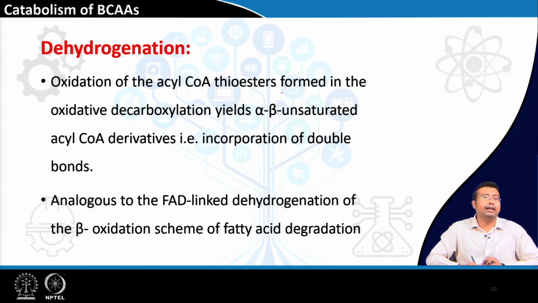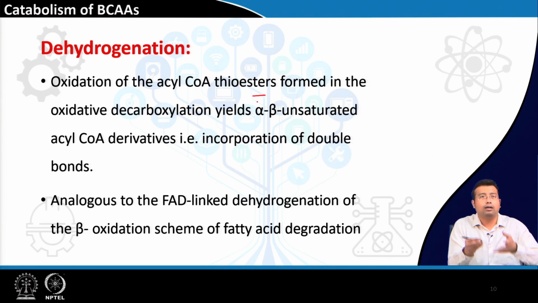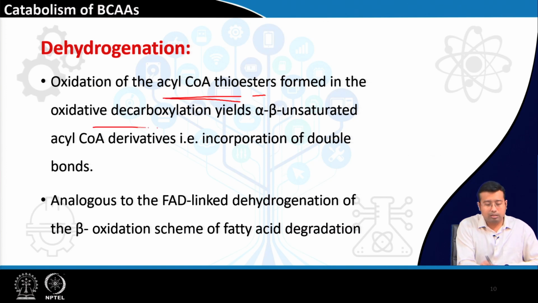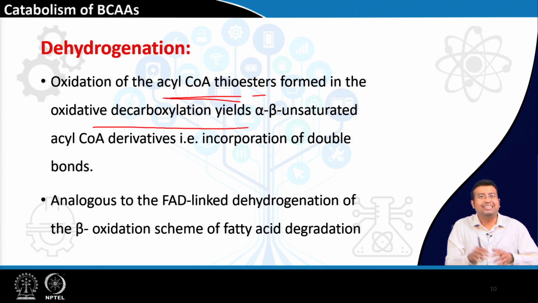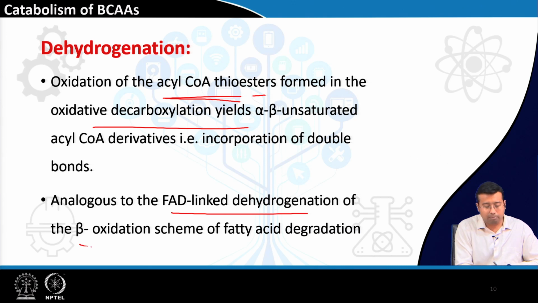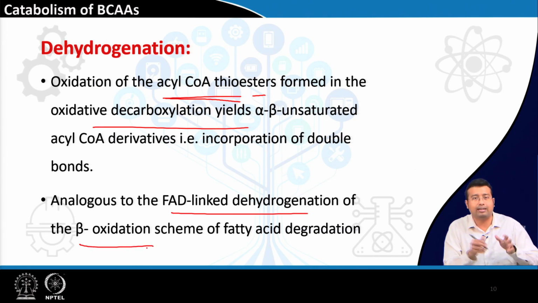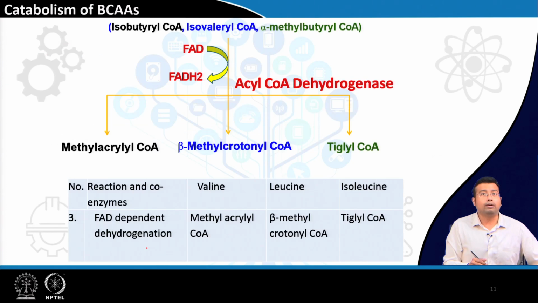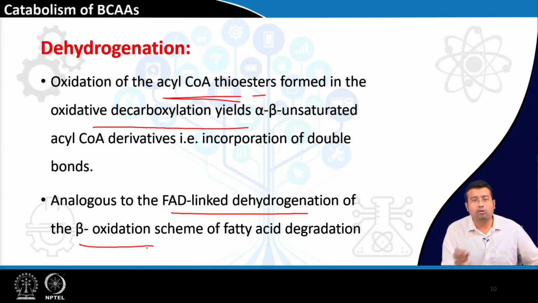Next, dehydrogenation, another dehydrogenation. So, what happens? Oxidation of these thioesters that are formed in the oxidative decarboxylation step leads to double bond formation or alpha beta unsaturation, right. It is analogous to the FAD linked dehydrogenation in the beta oxidation that was taught in the fatty acid degradation. Whenever we are discussing dehydrogenation, we should know a concept. Dehydrogenation introduces a double bond, it takes up hydrogen.